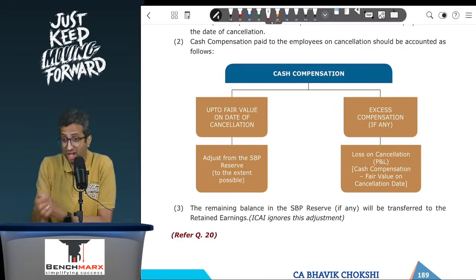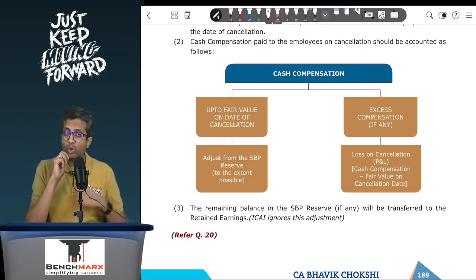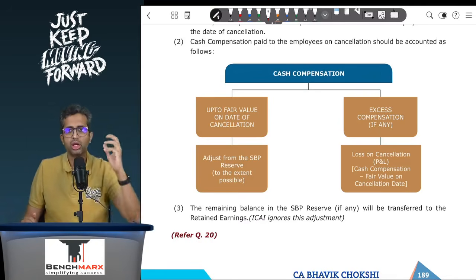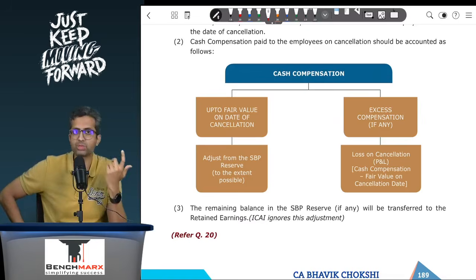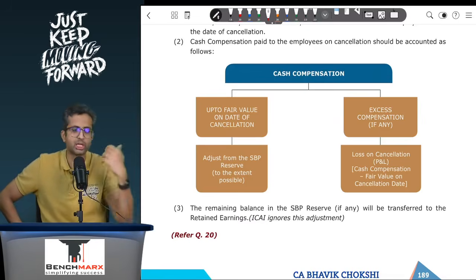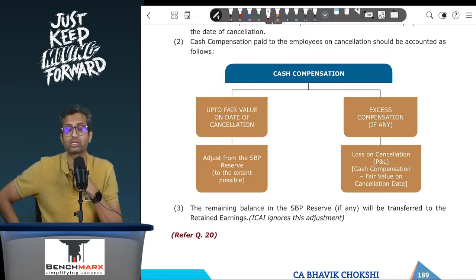However, in case of a SAR, you actually look at the fair value when you are paying. But now, in your books of accounts, you must have done the working based on the fair value on the grant date only. But now you are paying in cash. Let's say the fair value on the date when the payment is made is 90 rupees, but you are paying a cash compensation of 95. The holders are saying that you are breaching contract, you need to pay some excess compensation, and hence you are paying 95. You are paying 5 more.